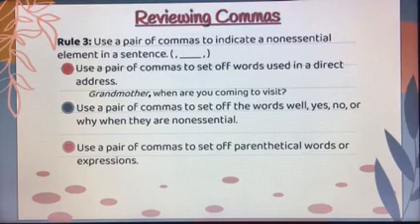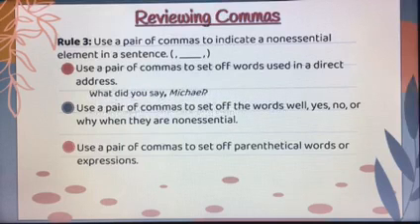If their name is at the beginning, you put the comma after their name. If their name is at the end, you put it right before their name. For example, "What did you say, Michael?" The comma here separates Michael from the rest of the sentence, but we only put it right in front of Michael because we need the question mark at the end of the sentence, not a comma.